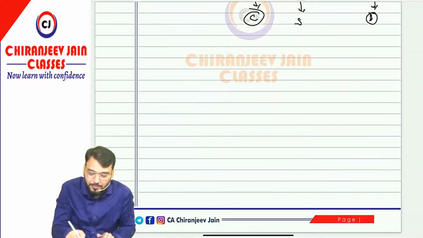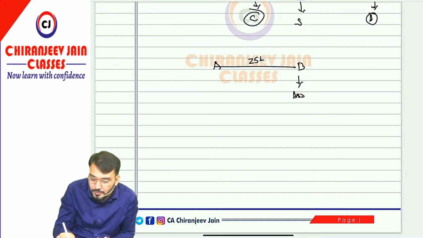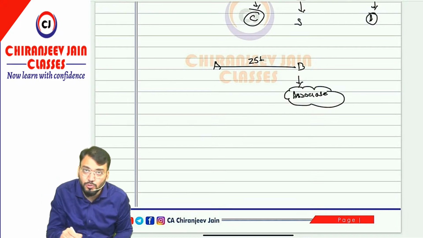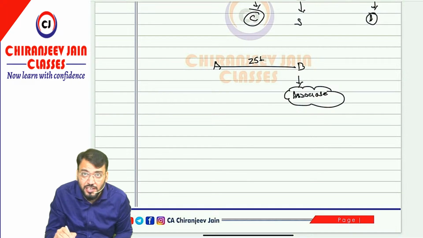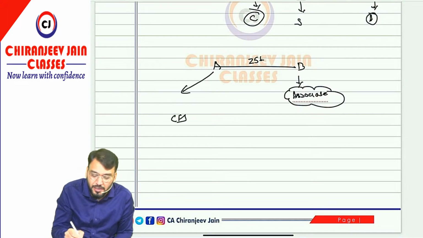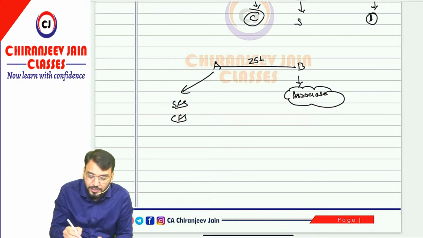In this case, if I am saying A Limited is holding 25% of B Limited, so B Limited becomes an associate. Therefore, as I have already discussed, as per AS 21, even though A Limited has no subsidiary, A Limited has a joint venture and associate, so A Limited needs to prepare what? CFS. A Limited needs to prepare CFS, and they also need to prepare their own financial statement, that is separate financial statement, or you can say standalone financial statement. Got this point? Yes sir.